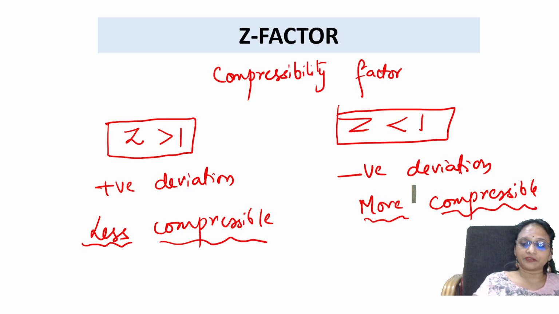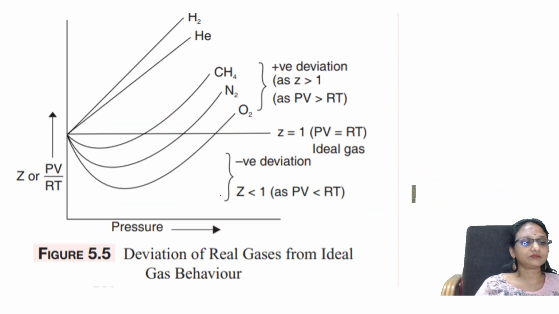Let us see the graph. Same thing. See this. Z is equal to 1 for ideal gas. Z less than 1 means those are negative deviation graph gases, just like your oxygen, nitrogen, methane.